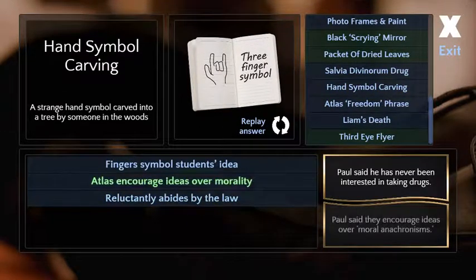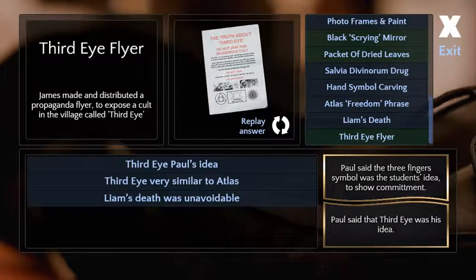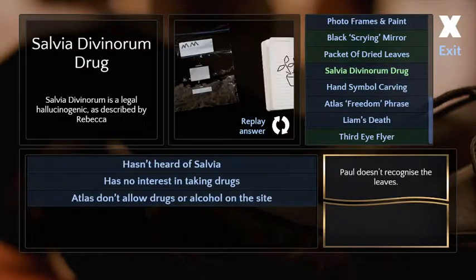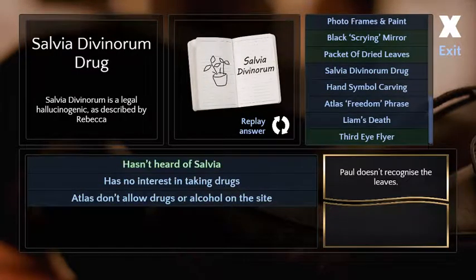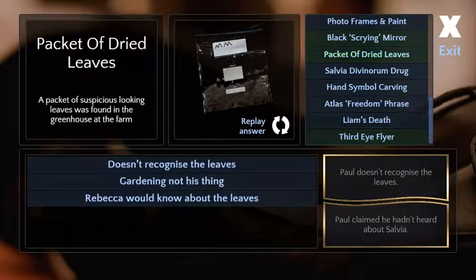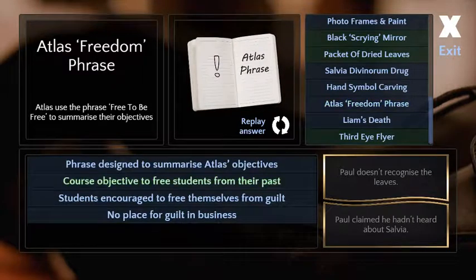Yeah, this is kind of... Huh. Yeah, this is a head scratcher. This is one. This is a moment. Gardening is not his thing. Yeah. That makes sense. Doesn't recognize the leaves. Sure. I don't know. That's actually not a contradiction at all. He's way into drugs, right? He's probably way into drugs. He's on drugs right now.